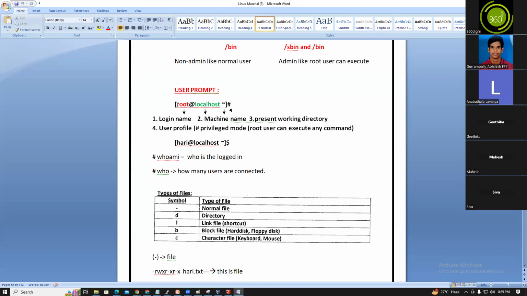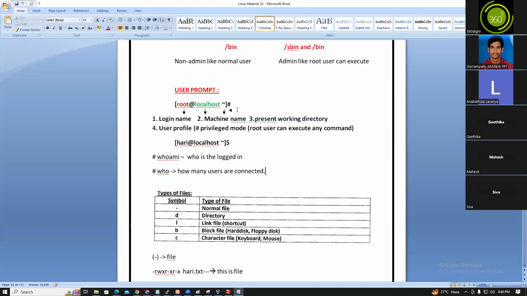Localhost is nothing but a machine name, a server name or a host name. The tilde symbol shows the present working directory, the directory where you are currently working.